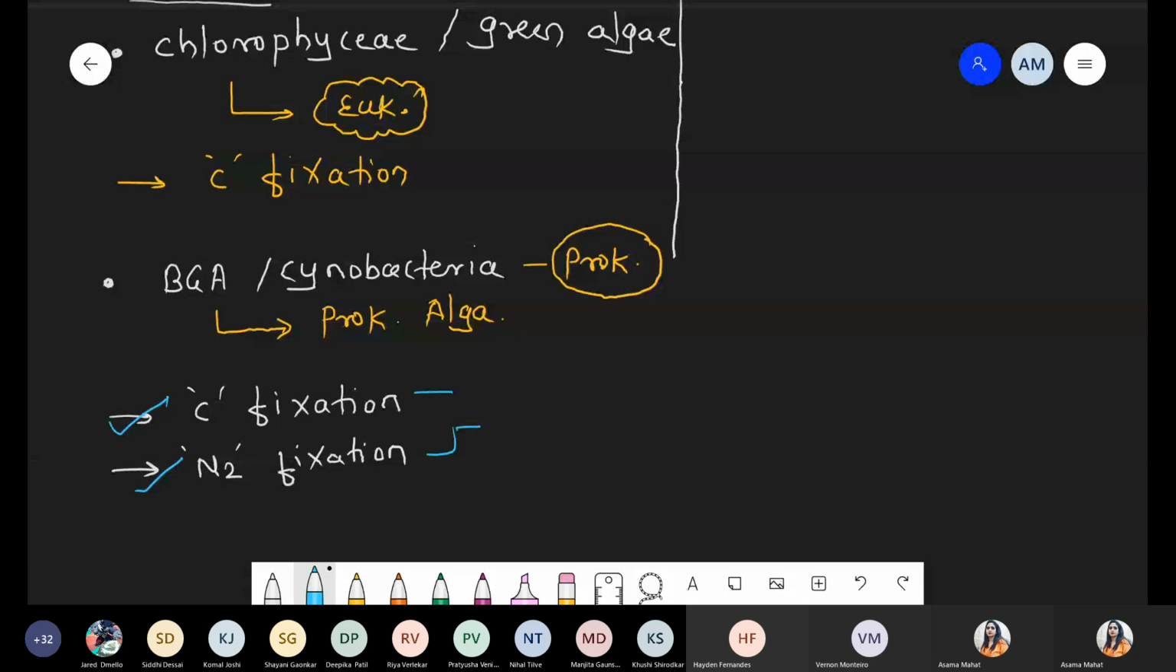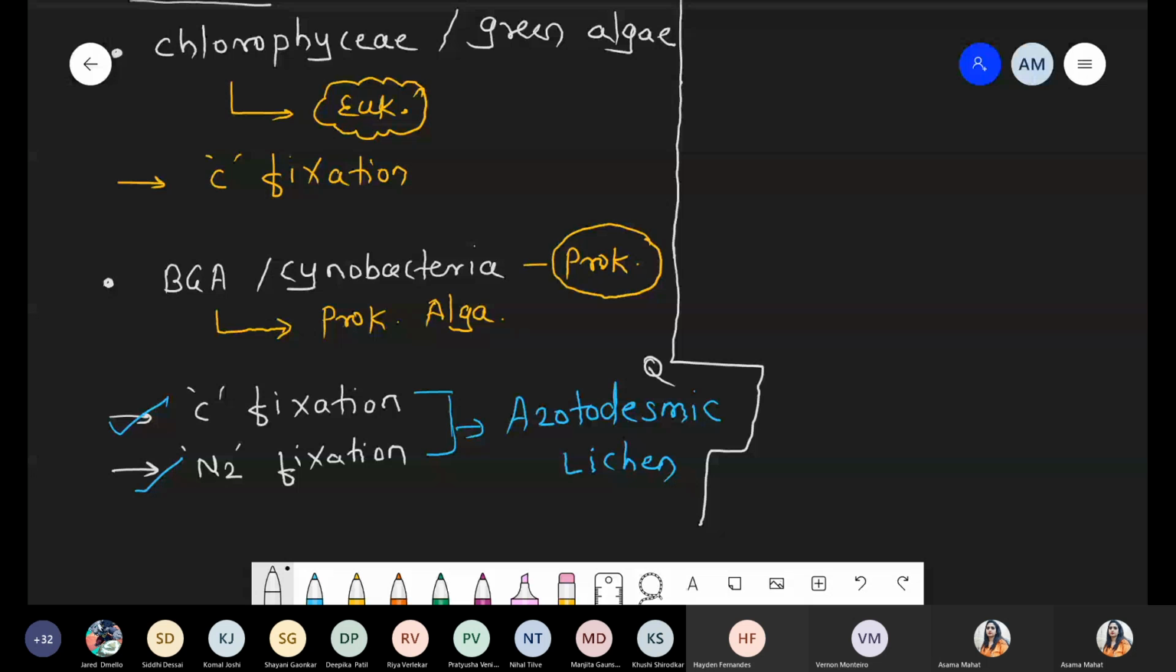Such lichens are called azotodesmic lichens. Please try to understand. If a higher-level question is to be made, the question will come from here. Looking at previous year questions, they are simple: a question comes either from lichen or from mycorrhiza, never both together. But if someone wants to design a higher-level question, at that time you have to remember azotodesmic lichen.